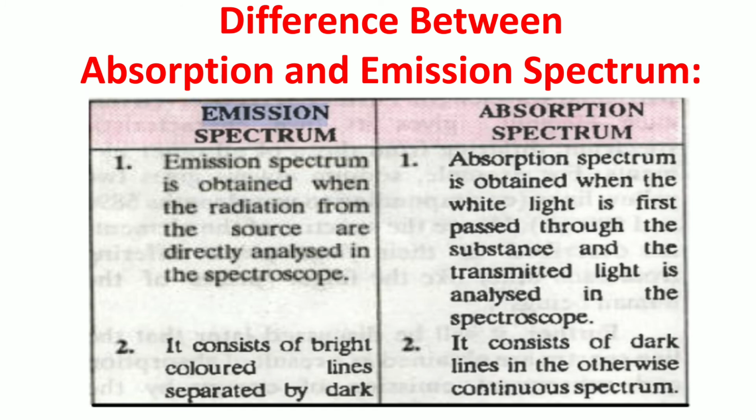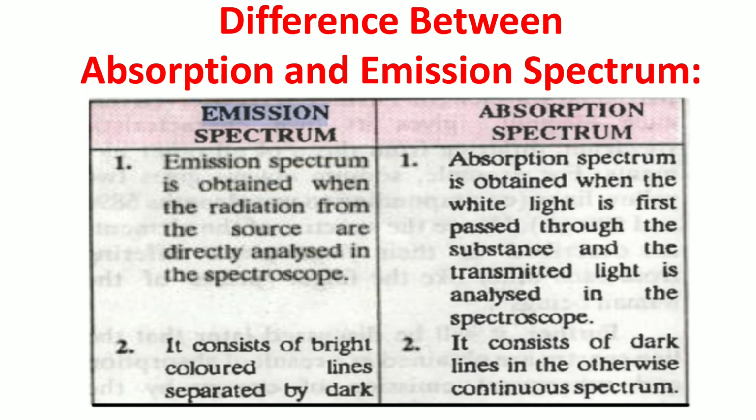An absorption spectrum is obtained when white light is first passed through the sample or substance and the transmitted light is analyzed in the spectroscope. The absorption spectrum consists of dark lines in an otherwise continuous spectrum.